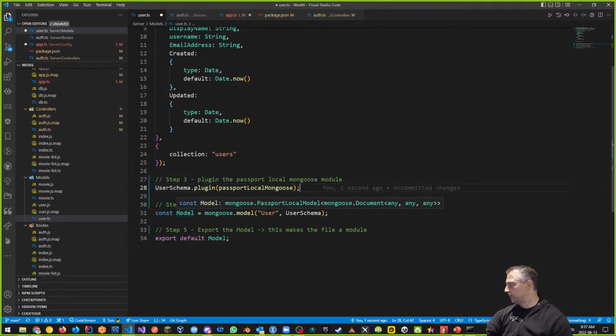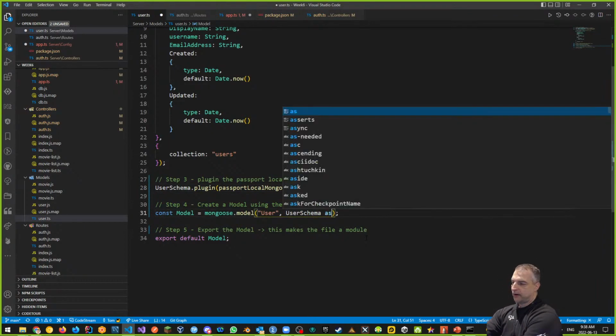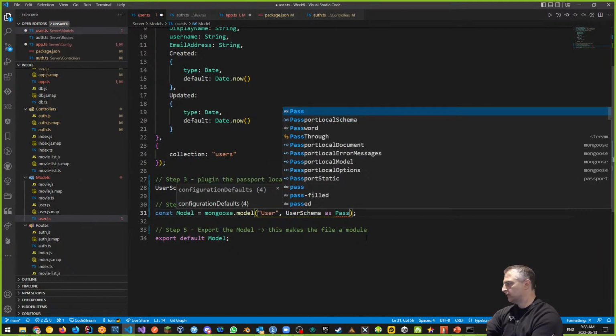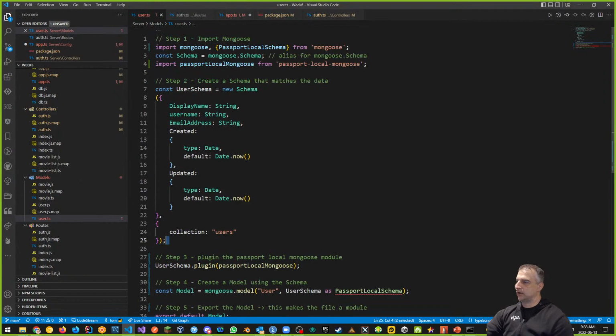modify our model. So it's not a regular model, like how it's not a regular schema, but rather we can cast it, and we can use the keyword as to do this, as a passport local schema. So it's a special type of schema, passport local schema, right? And notice that we're getting a bit of an error. It says, well, I don't really know what passport local schema is, but well, here it is.